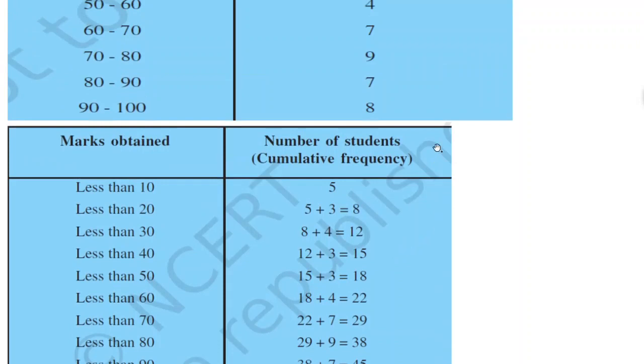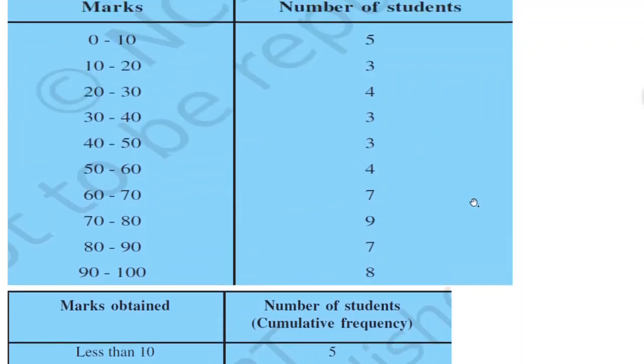Okay, similarly we can also find a more than type distribution, like more than or equal to 0. Now you see the total number of observations is 53.